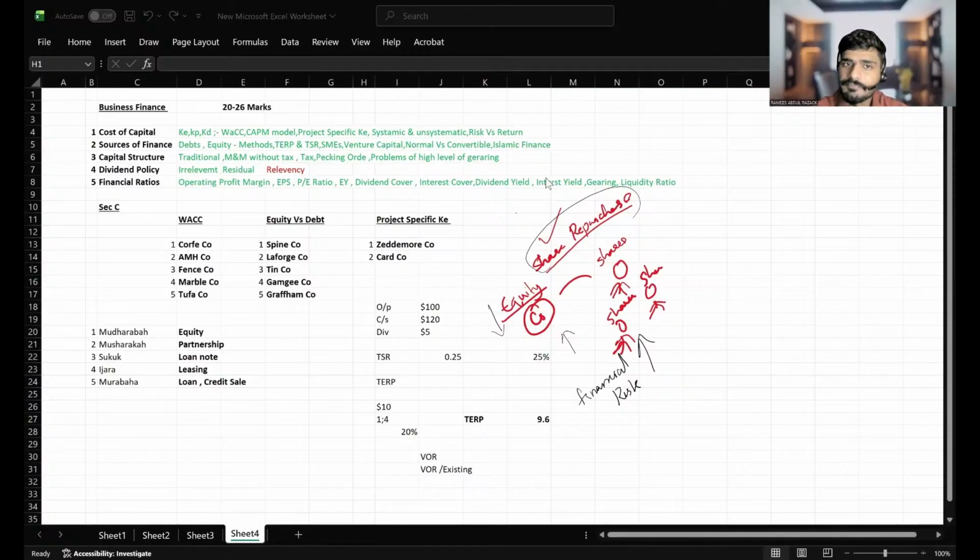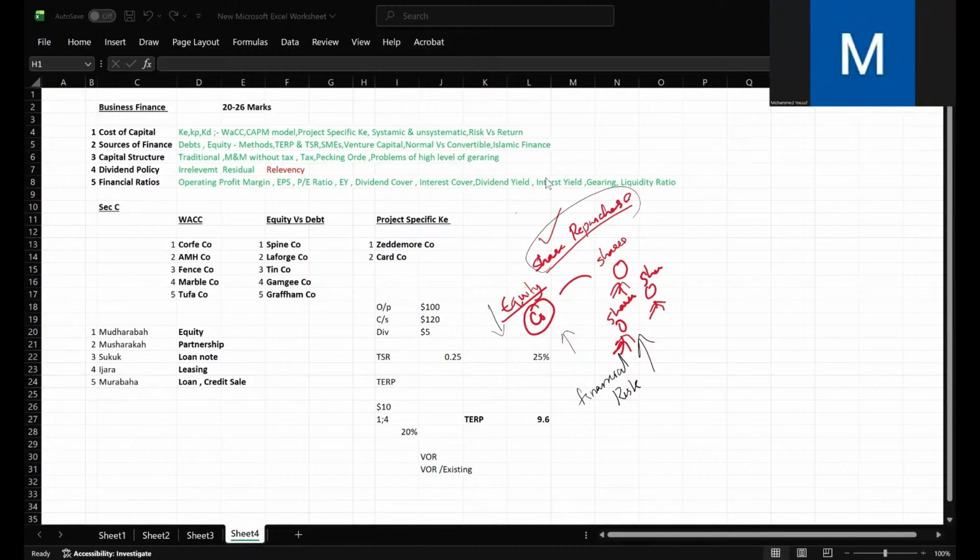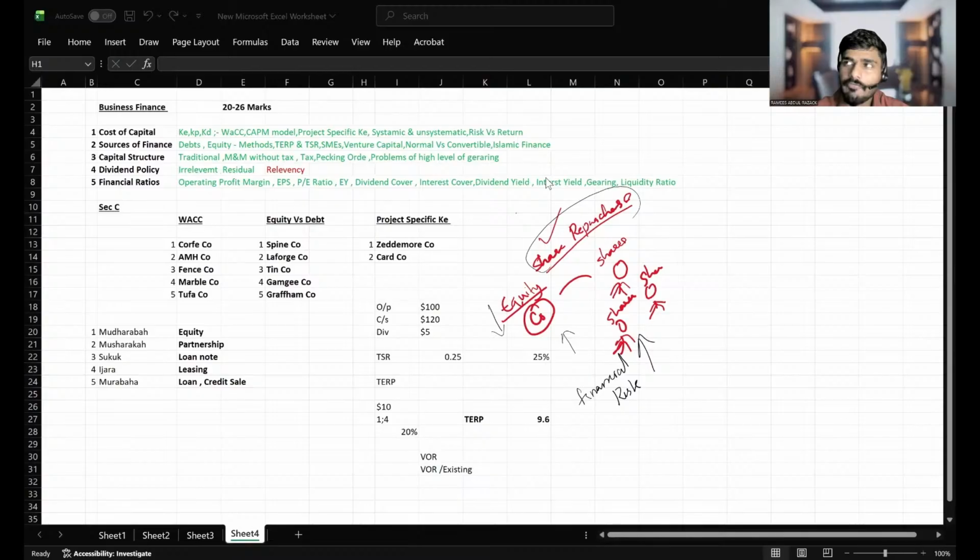Then anything else? Sir, are Musharaka and private equity funds the same? No, Musharaka is an Islamic finance concept, like a partnership. Mudaraba is much more like equity. Musharaka is not like equity, it's like a partnership. Everyone comes with a fund, and those who come with a fund should be participating in the management.